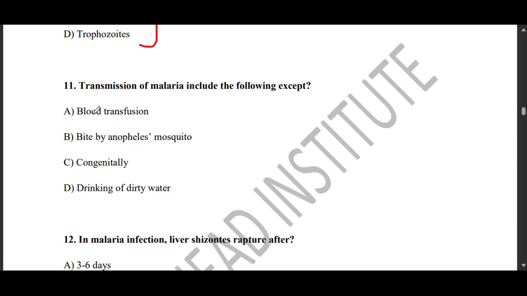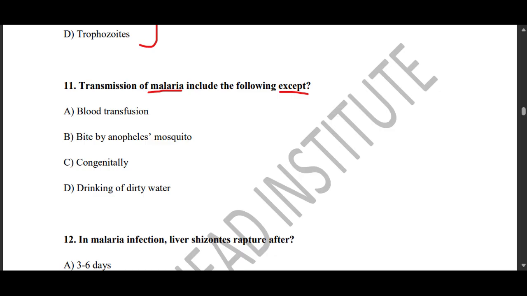We go to question 11. Question 11 says transmission of malaria include the following except. A, blood transfusion. B, bite by Anopheles mosquito. C, congenitally. D, drinking of dirty water.